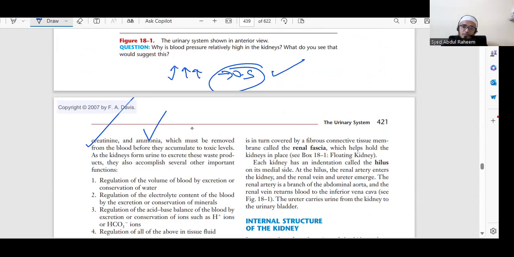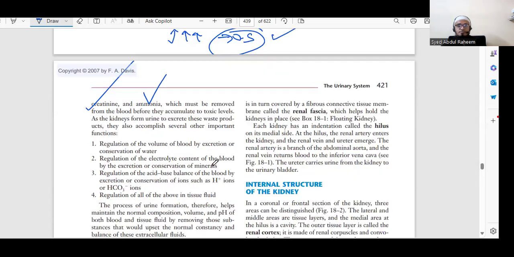This is the basic function of the kidneys. Not only waste products, they also maintain the blood volume, the electrolyte balance, the minerals, the acid base balance, and the tissue fluid.